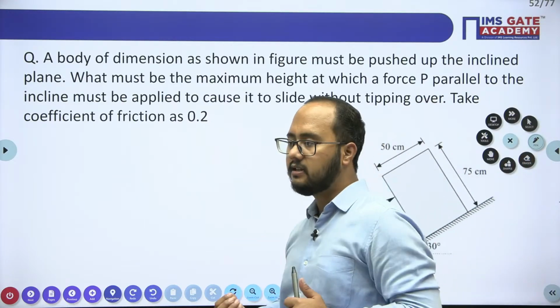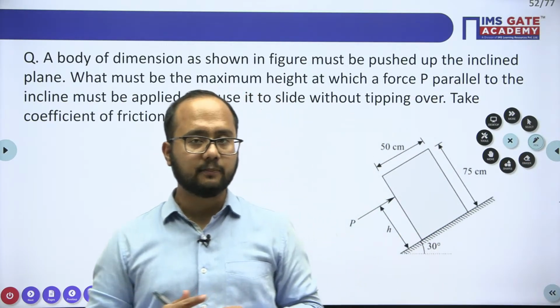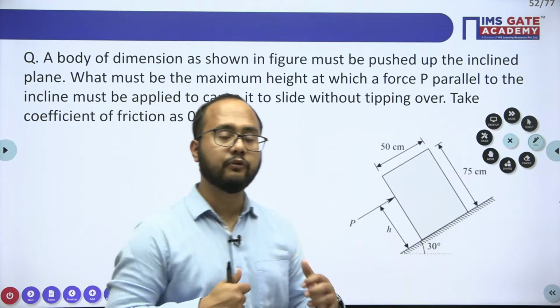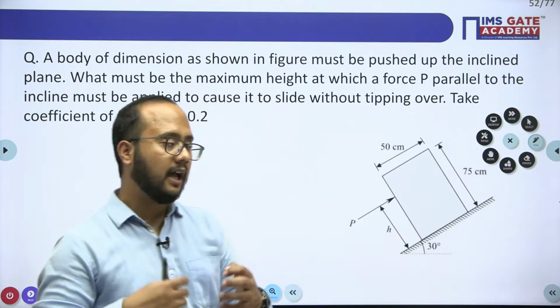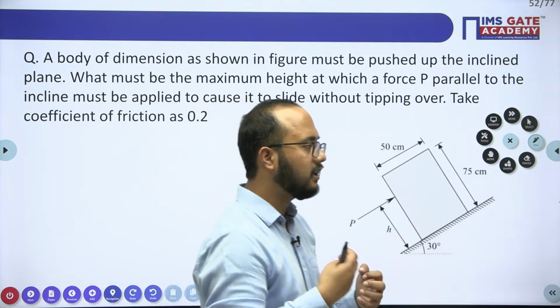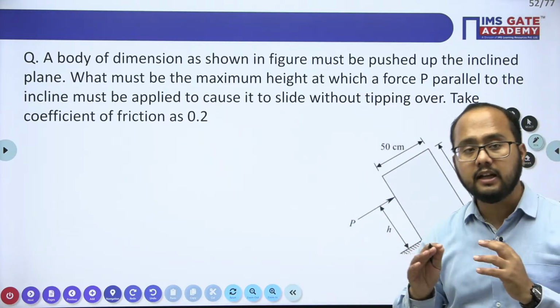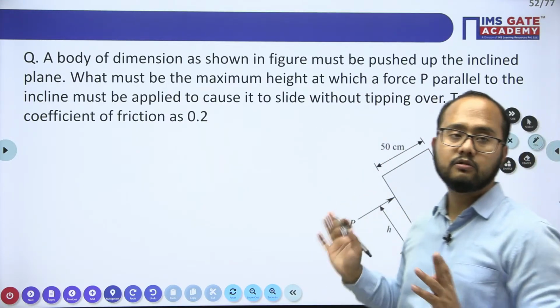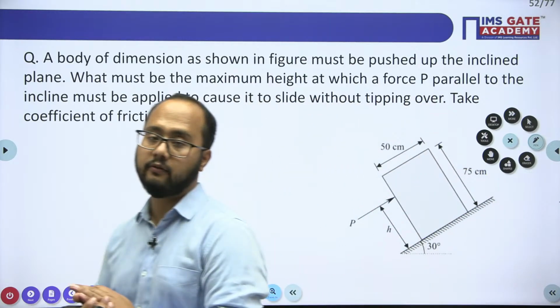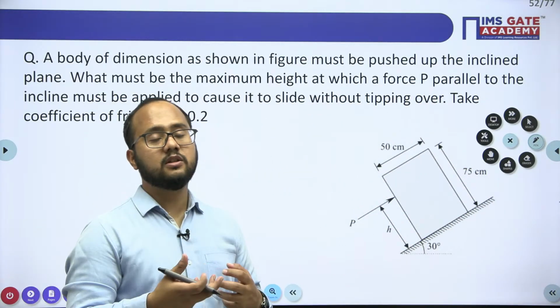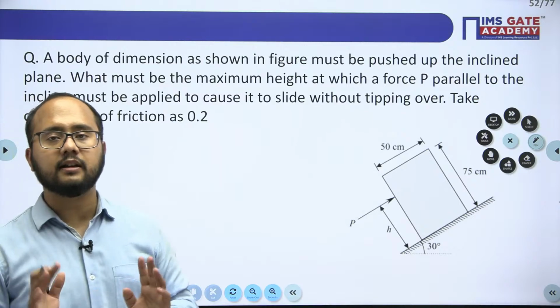If you are good at the basic parts of friction, clear with how the friction will work, how the friction will act, in which direction it will act, what is the sliding case, what is the slipping case, only then will you be able to solve the question. Otherwise you will not be able to solve. You will not get simple questions in the GATE examinations.